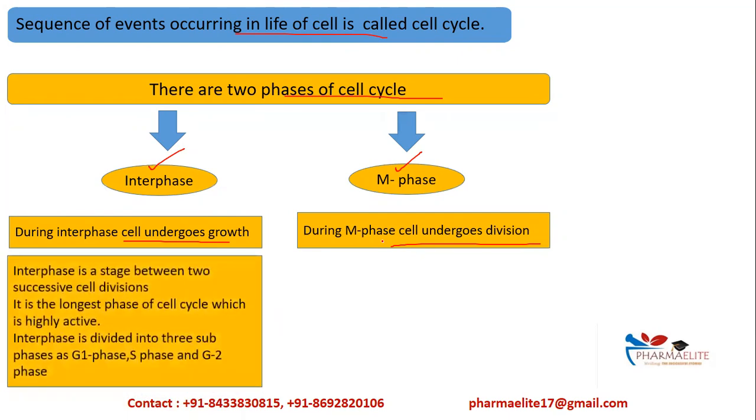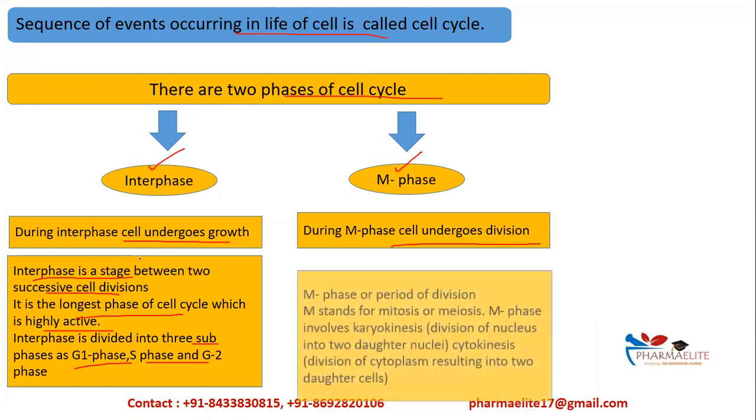Now, what actually happens in an interphase? As the word says, inter, that is, it is between something. Therefore, interphase is a stage between two successive cell divisions. That is, when cell division occurs one after another, in between that interphase occurs. And this interphase is the longest phase of the cell cycle. And since it is the longest phase, it is subdivided into three phases: G1 phase, S phase, and G2 phase. All these phases comprise the interphase, and the cells remain highly active in this interphase.